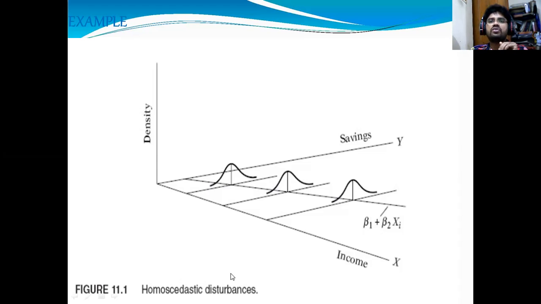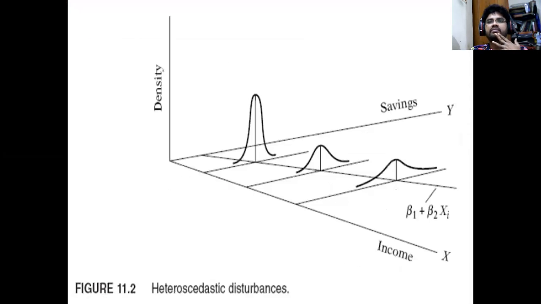So for example, I will show you the heteroscedastic distribution or disturbances. See for one observation how it is spreading. The actual value is different from the estimated value, and again the actual value is different from the estimated value. See how the three graphs are looking.